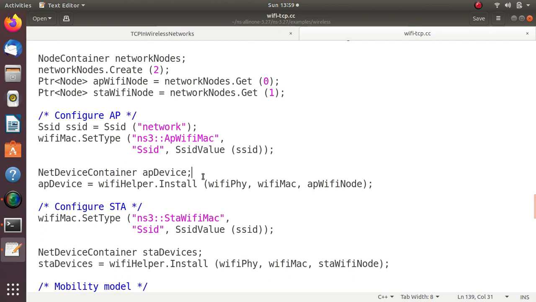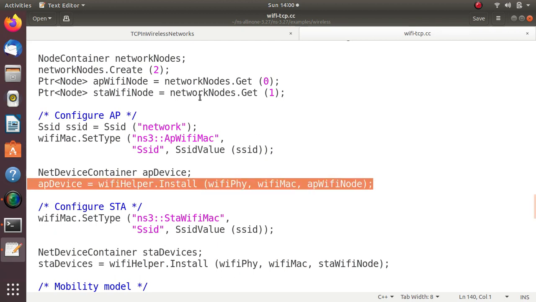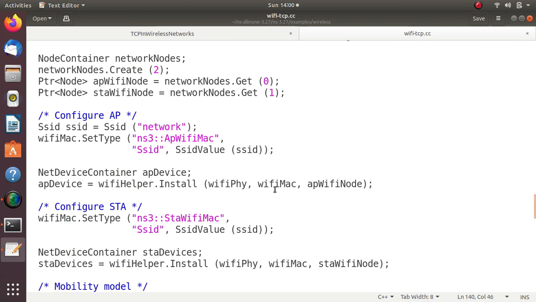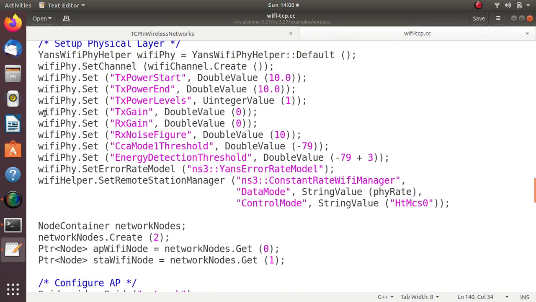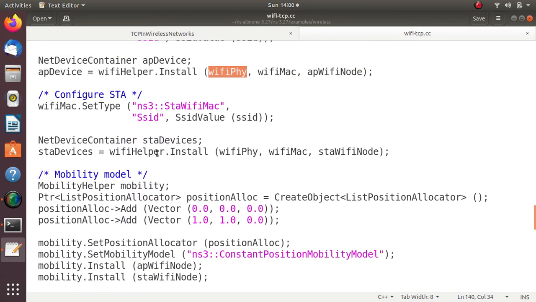Since I have already discussed these net devices, node, channel, application, and topology helpers in first.cc and second.cc, please refer to that video so that you can understand in a better way. Now the AP device: installing this Wi-Fi AP device into the particular net device. So we have the Wi-Fi physical layer, Wi-Fi MAC, and AP Wi-Fi node. The Wi-Fi MAC is based on this AP Wi-Fi MAC, and the Wi-Fi physical layer we have already designed here. Similarly we have the station Wi-Fi MAC, STA Wi-Fi MAC, and again for this also we will be installing on their net devices.